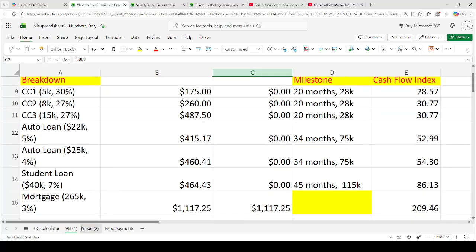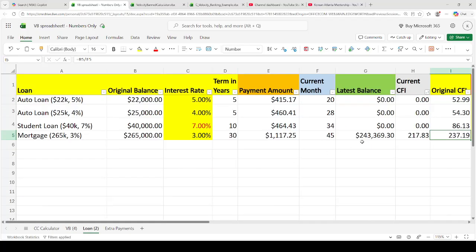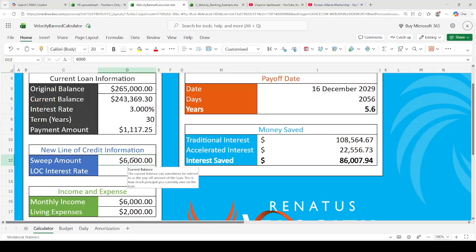Okay. So let me just kind of show you this. Imagine that from this $243,000 balance, we just start moving the loan in pieces into the line of credit. Okay, so we'll just make up a number, $6,000, right? So let's do this. And so we move $6,000 into the line of credit at 8%, given our current situation, and it pays off in 5.6 years and 22 grand of interest.